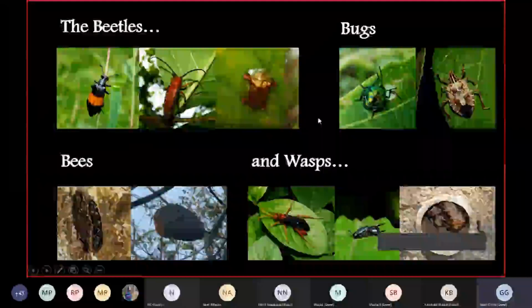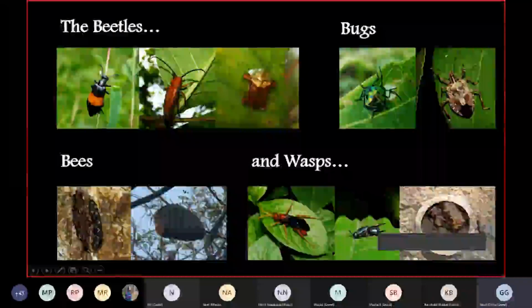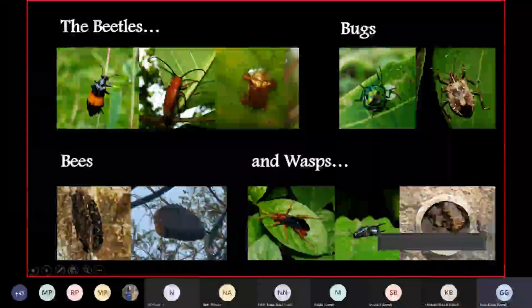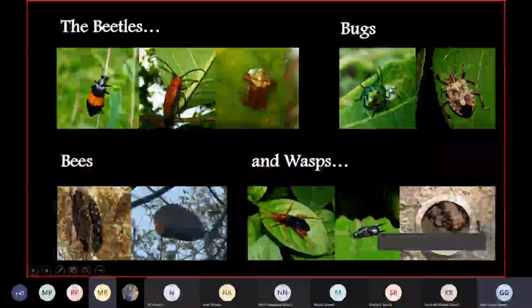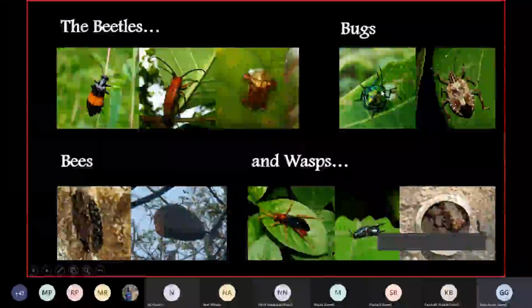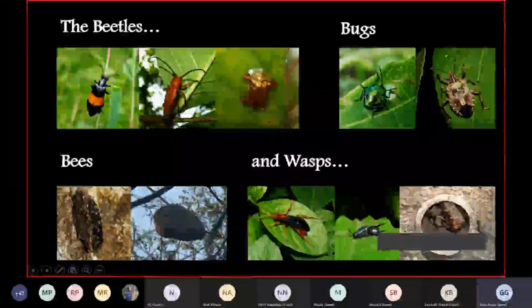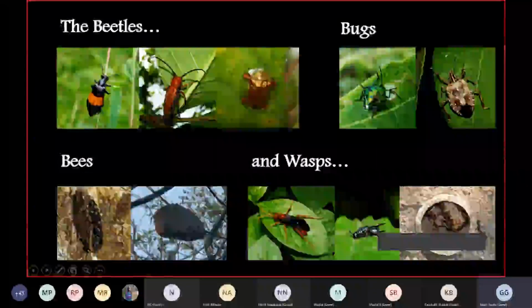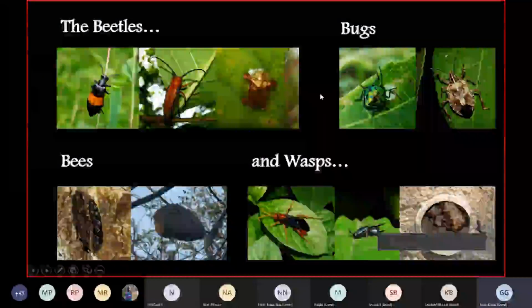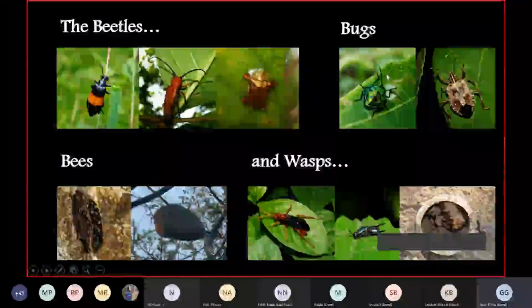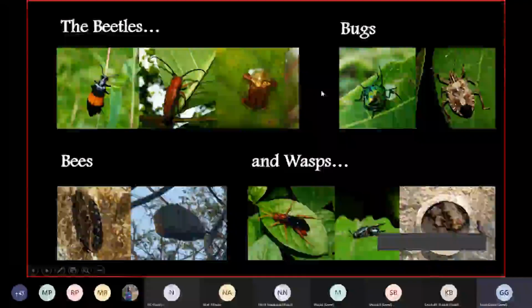Another important difference is in their mouth parts. Beetles can actually bite and chew, whereas bugs can only pierce and suck the liquid. They cannot bite, like how we can bite. We have biting type of mouth parts, so we can bite, but bugs cannot. So that's the main difference.